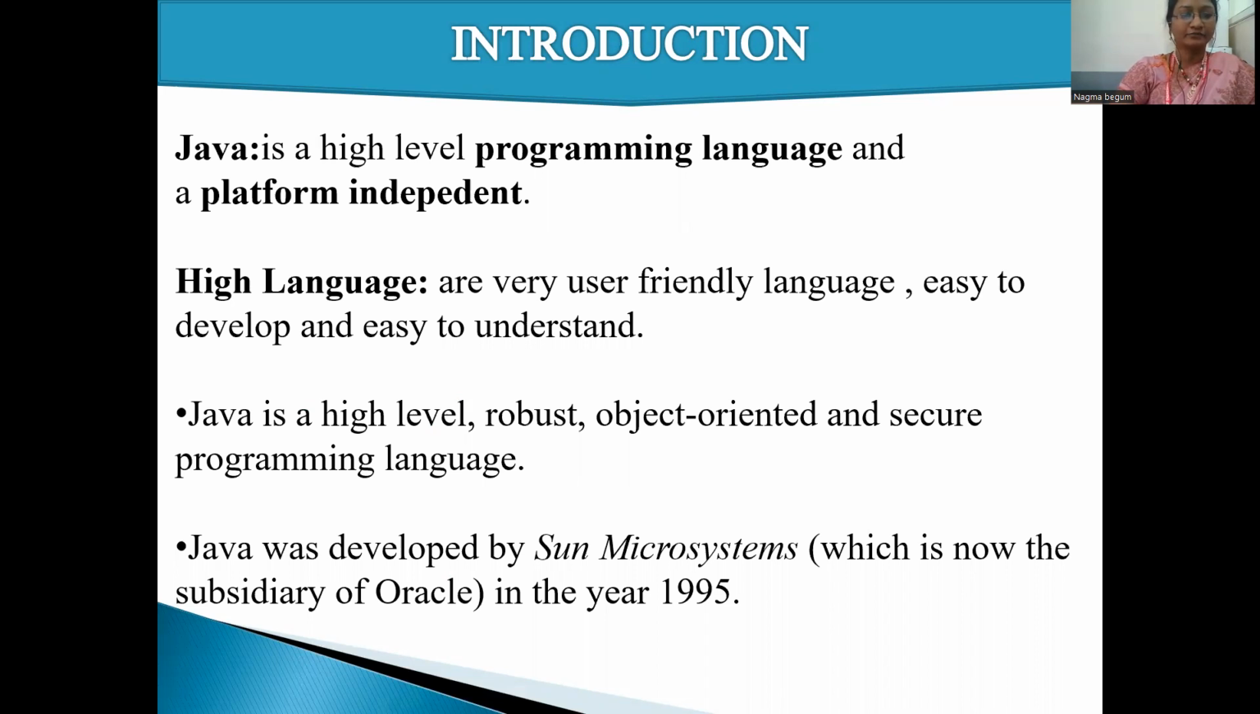Why is Java platform independent? Any hardware or software environment in which a program runs is known as a platform. Java has a runtime environment and API. That is why it is called platform independent.